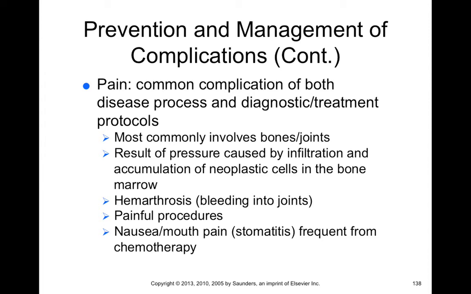Now, bones can be painful as well from erythropoietin administration, because too much erythropoietin can lead to overgrowth of red bone marrow, which can start to place pressure on the bones from the inside, and that can be painful. Now, this pressure can result from infiltration, accumulation of neoplastic cells as well. You get hemarthrosis, or bleeding in joints from the thrombocytopenia.